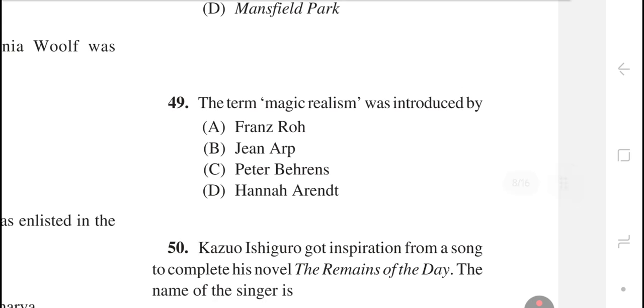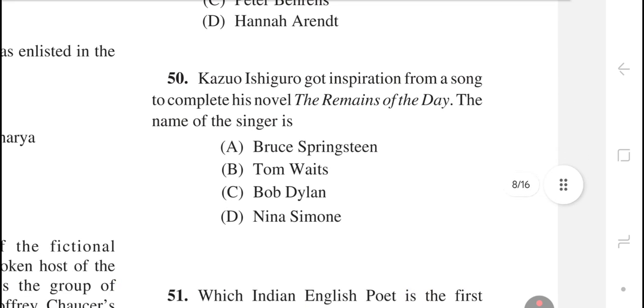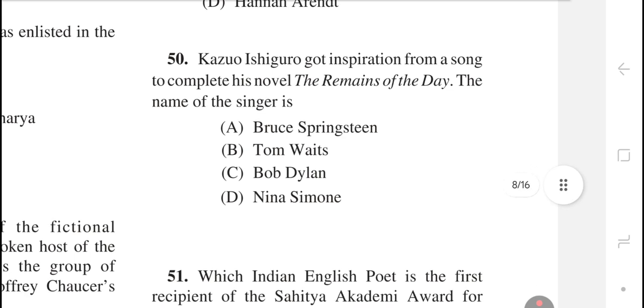Question number 49. The term magic realism was introduced by option number A, Franz Roh. Question number 50. Kazuo Ishiguro got inspiration from a song to complete his novel The Remains of the Day. The name of the singer is option number B. The right answer is option number B, Tom Waits.